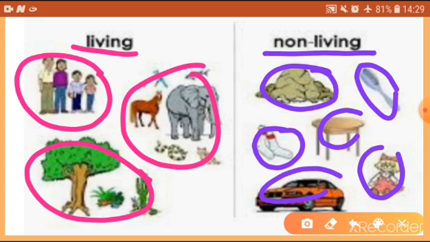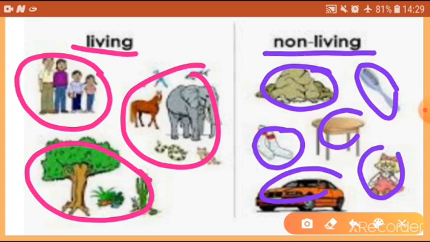And we see many things on the earth. Living things are animals, plants and human beings. All animals, plants and human beings are living things. Why? They can grow, they can walk, they can run, they can breathe, they can reproduce.